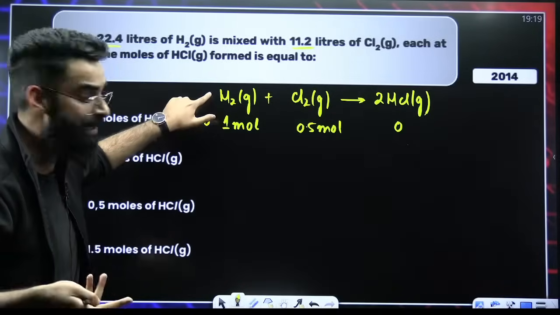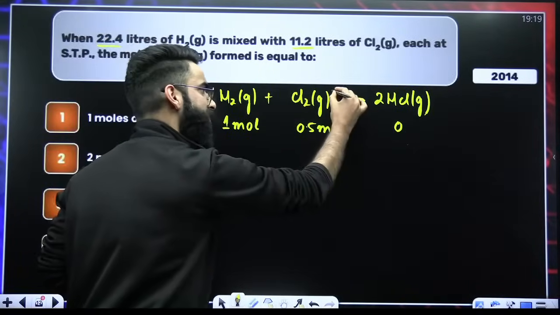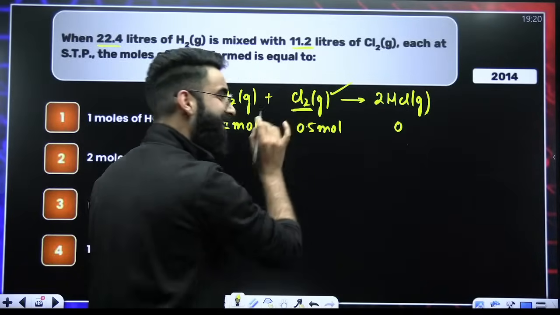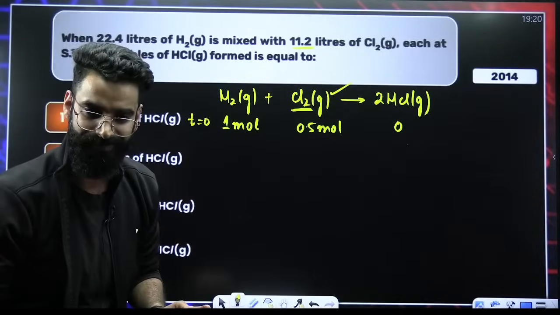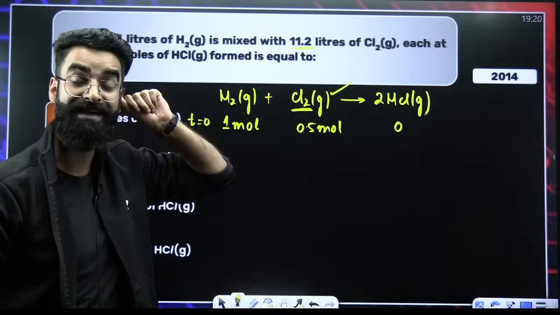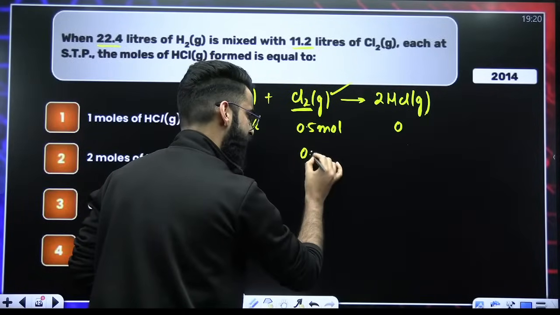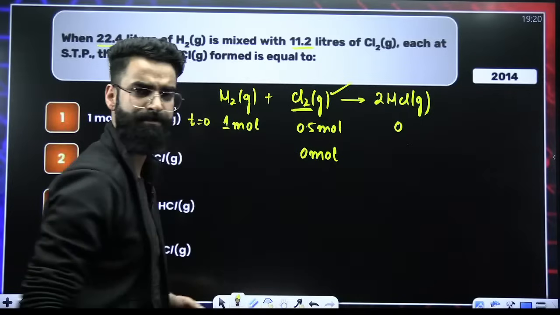So 1 by 1 is 1, 0.5 by 1 is 0.5. So this is my limiting reagent. If this is my limiting reagent, this is going to decide the entire product formation, right? The Cl2 is going to decide the entire product formation. Since Cl2 is the limiting reagent, it would have got completely consumed in the reaction, right?